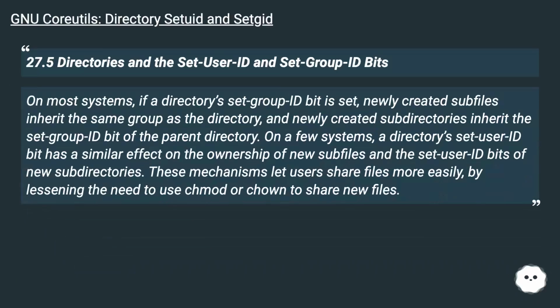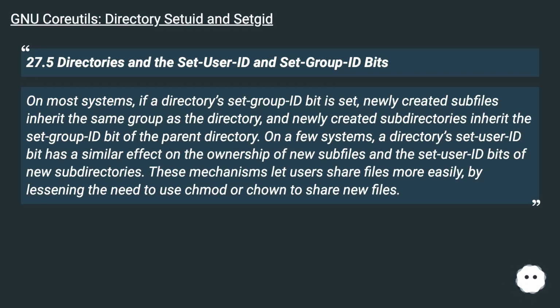Directory setuid and setgid. 27.5 Directories and the set user ID and set group ID bits. On most systems, if a directory's set group ID bit is set, newly created subfiles inherit the same group as the directory, and newly created subdirectories inherit the set group ID bit of the parent directory.